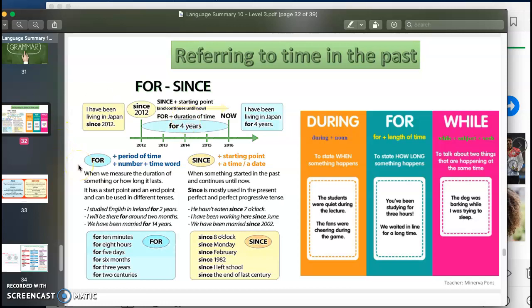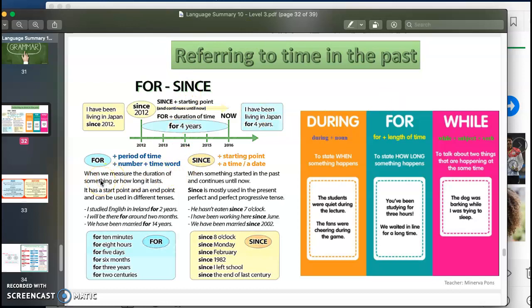Then we have for plus period of time plus number plus time word. So basically you say for to talk about the duration of time. For example, if I say I have been a teacher since 2019, I can also say I have been a teacher for 1 year. So basically if I count from today, 1 year back in the past, I started being a teacher 1 year ago.